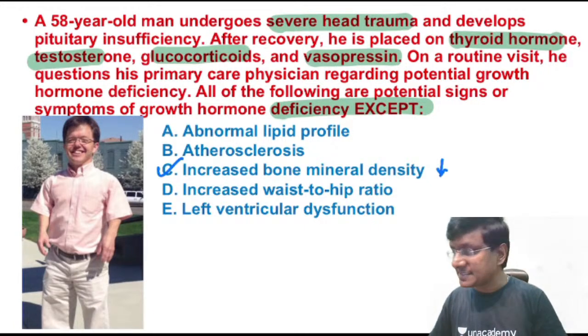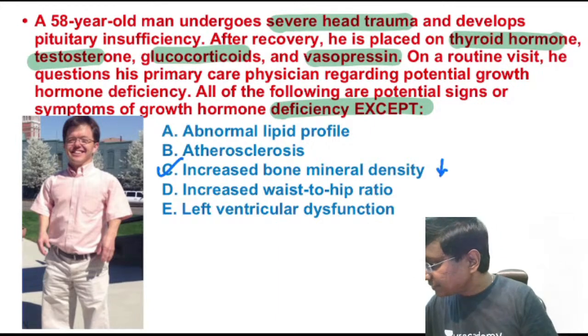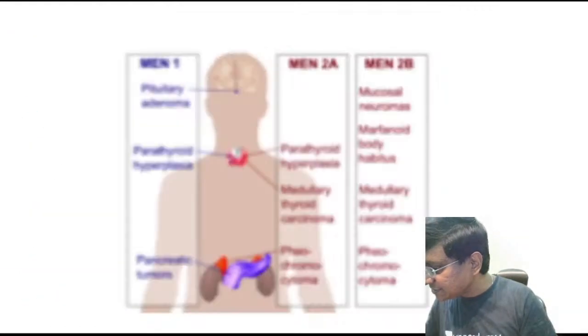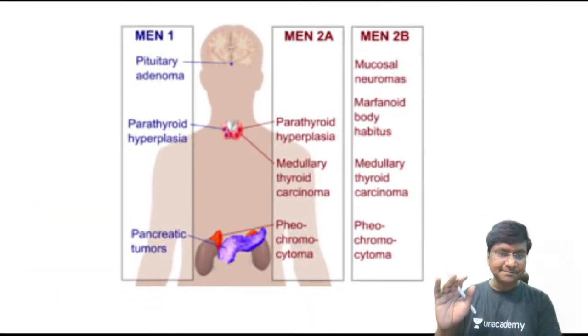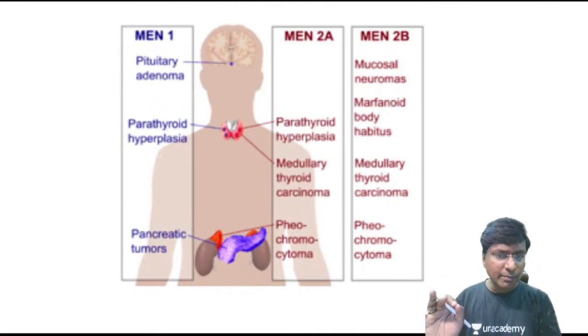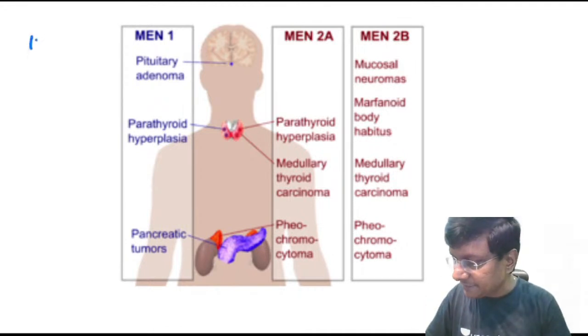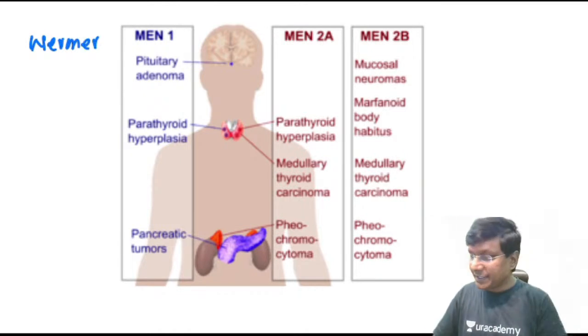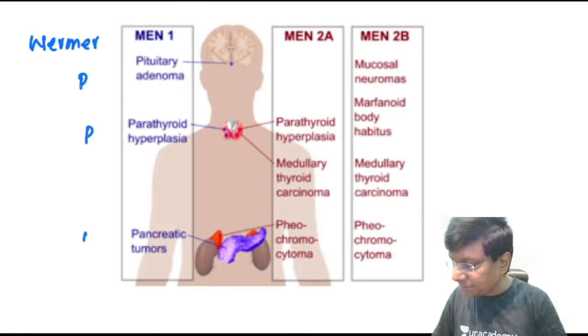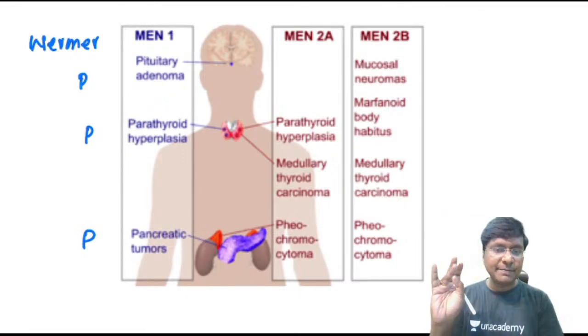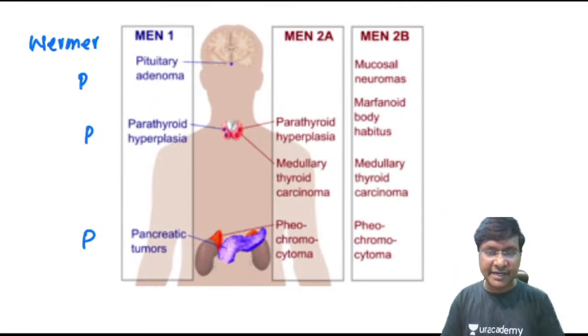Next, now if you take these MEN syndromes, as Kapil was asking, let me quickly recap. You take MEN 1. What exactly is another name for MEN 1? This is also called Wermer syndrome. And you have to remember the 3 P's of MEN 1, that is pituitary adenoma, parathyroid adenoma, and pancreatic tumors. And you also have extra-endocrine manifestations in the form of carcinoids.